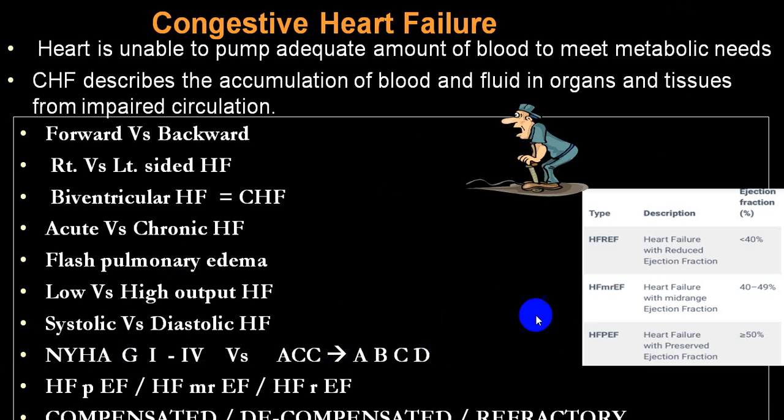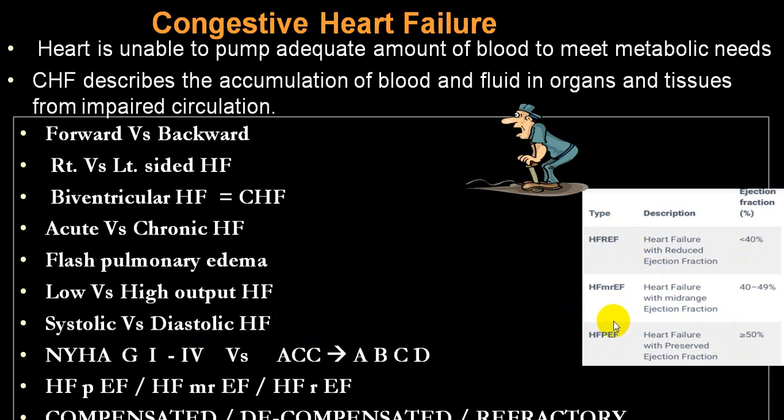Depending upon the ejection fraction, we divide into reduced ejection fraction, which we usually label as systolic failure, where ejection fraction is less than 40, while if it is preserved, meaning ejection fraction is more than or equal to 50, we call that preserved, or diastolic heart failure.